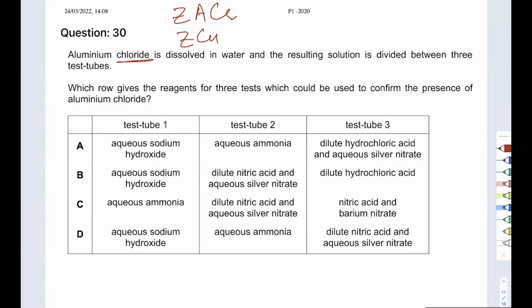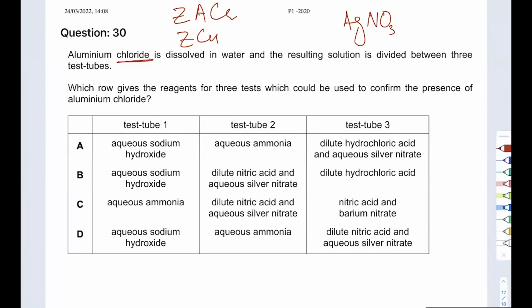About chloride, what I know is that chloride is a halogen. For halogens, remember this thing. It is silver nitrate that is used to test for halogens. For sulfate, it's barium nitrate. Just make that connection in your mind. You can't go wrong with this. So we use silver nitrate. With chloride, it will give us a white precipitate. Silver chloride is white. Silver iodide is yellow.